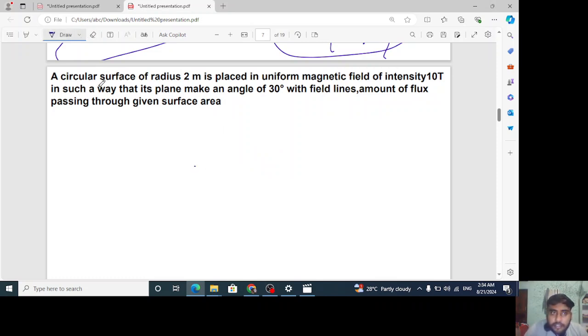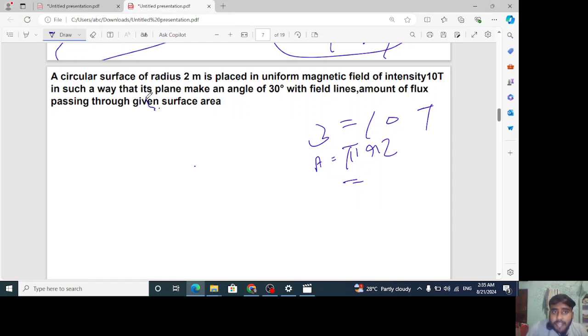Understand it here. It is saying a circular surface of radius 2 meter is placed in a uniform magnetic field of this intensity. Whatever things are given here, we have the value of B, that is 10 T. We have been given the angle, but please don't consider it as theta right now, until you understand it. We have been given the radius, so we can calculate the area also with the help of the radius. For a circular surface, the area is pi r square. I think you can calculate that from your end.